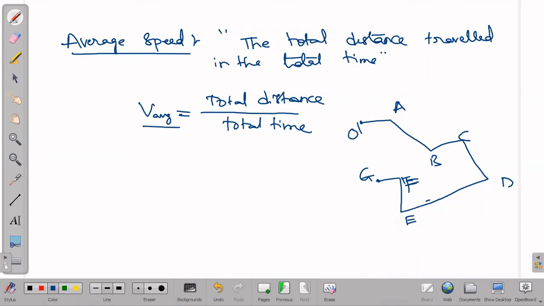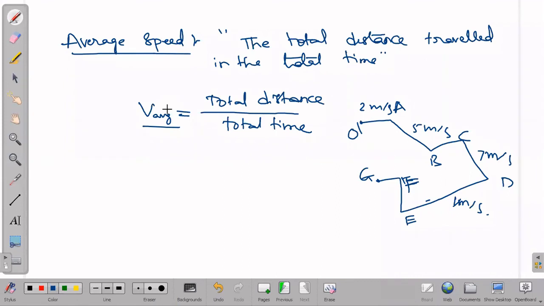He may be moving with 2 meter per second here, some 5 meter per second here, some 7 meter per second here, and here he may be moving with 1 meter per second only, slowly. So at different instances he has different speeds. We cannot specify a single speed for this person for his journey. To specify a single speed magnitude, we have to go with average speed.